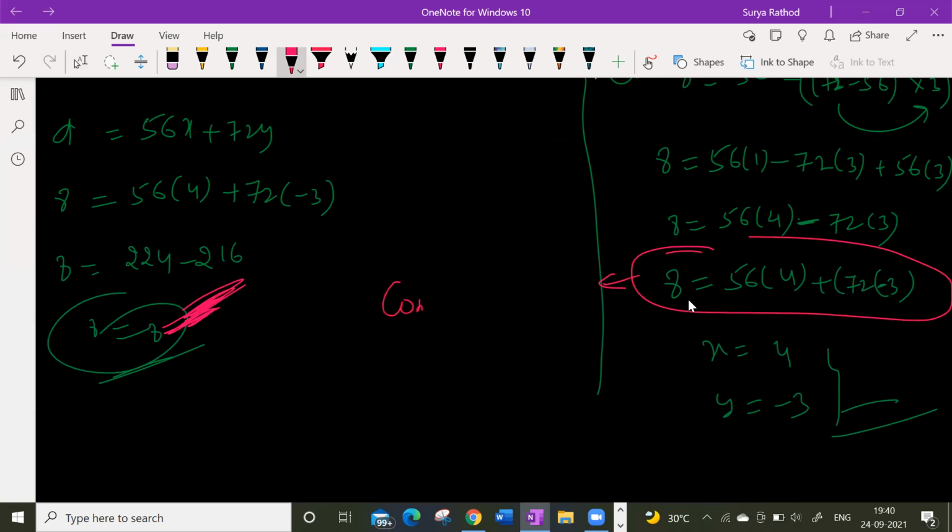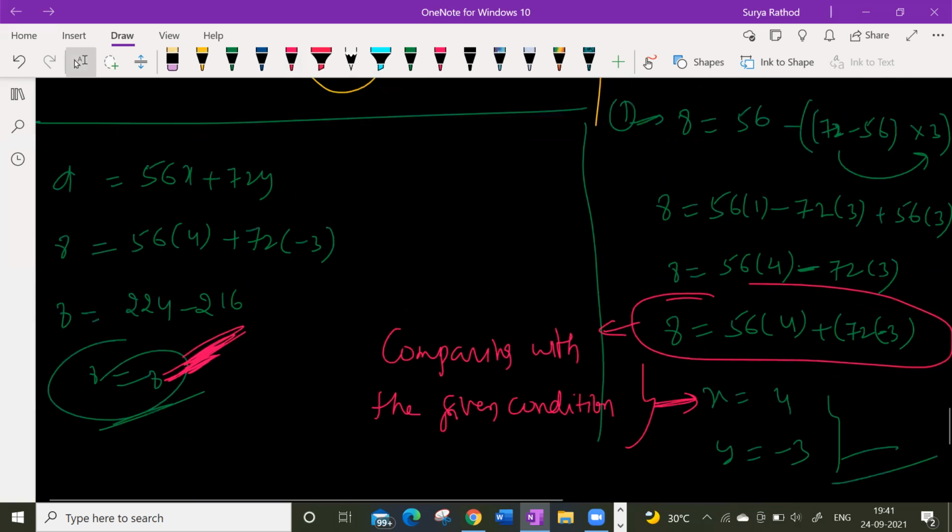I'm comparing it with the given condition. After comparing, I got x and y values here. So rewrite that, and you get x and y values again.